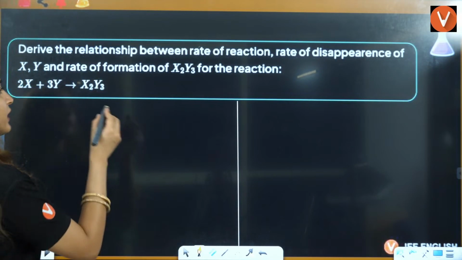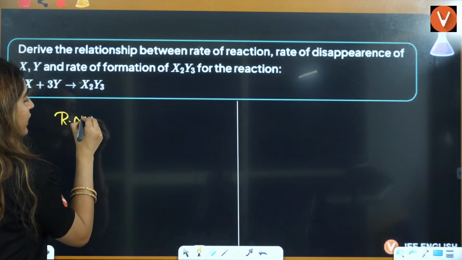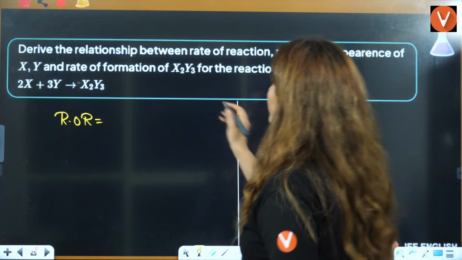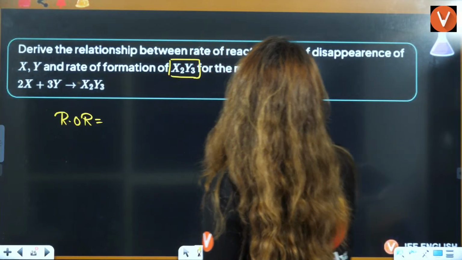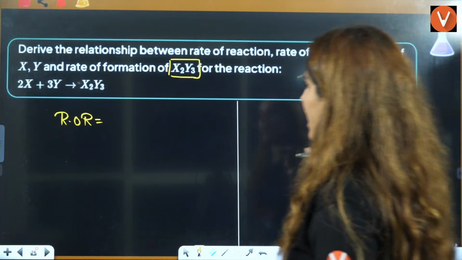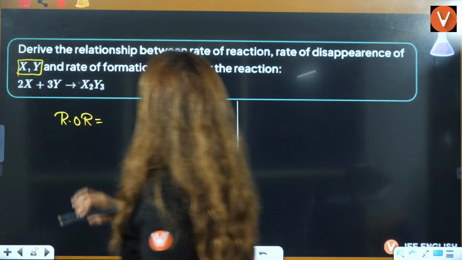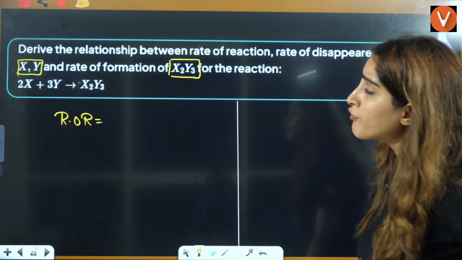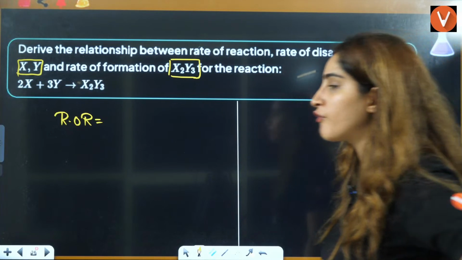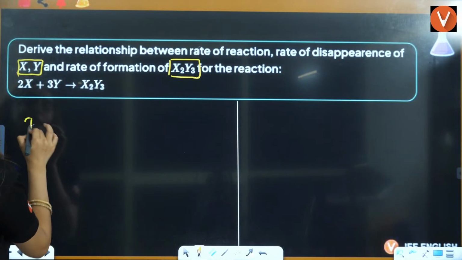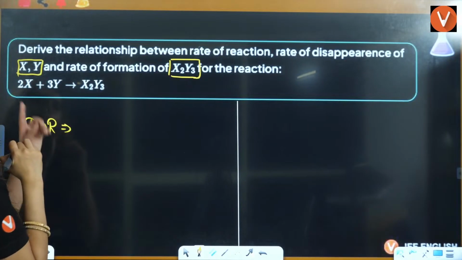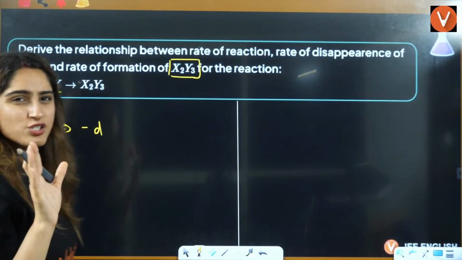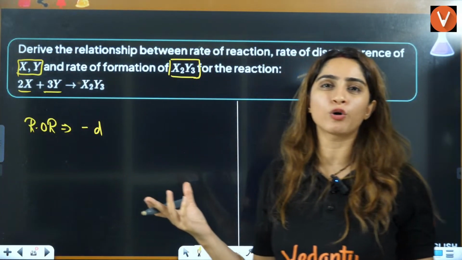Derive the relationship between rate of reaction and the rest. So first you have to tell me what is the rate of reaction. Whenever you have to see the rate of reaction, rate of formation of X2Y3 is given to you, and rate of disappearance of X and Y is given to you. Simple. Rate of reaction is what, everybody tell me. Shabash, everyone. Rate of reaction is equal to disappearance of X, that is minus d. Now I'll always write small d, because mostly we're talking about instantaneous rate only.